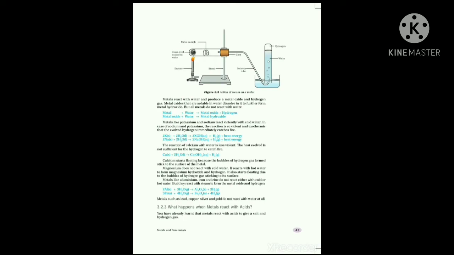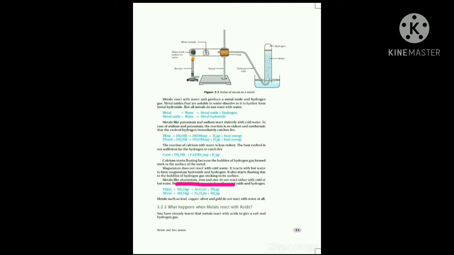Other metals are aluminium, iron and zinc. Aluminium, iron and zinc are metals, but they don't react with hot water or cold water. Are you clear? Aluminium, iron and zinc don't react with hot water and cold water, but these metals react with steam.